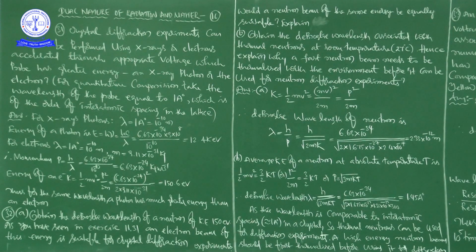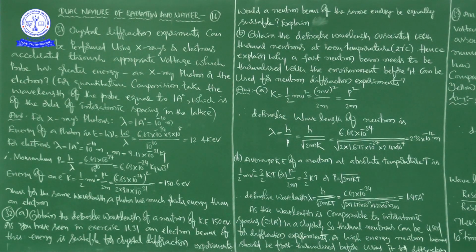So in question A, we have to check whether a neutron beam of the same energy would be equally suitable or not. In question B, we have to explain why a fast neutron beam needs to be thermalized.